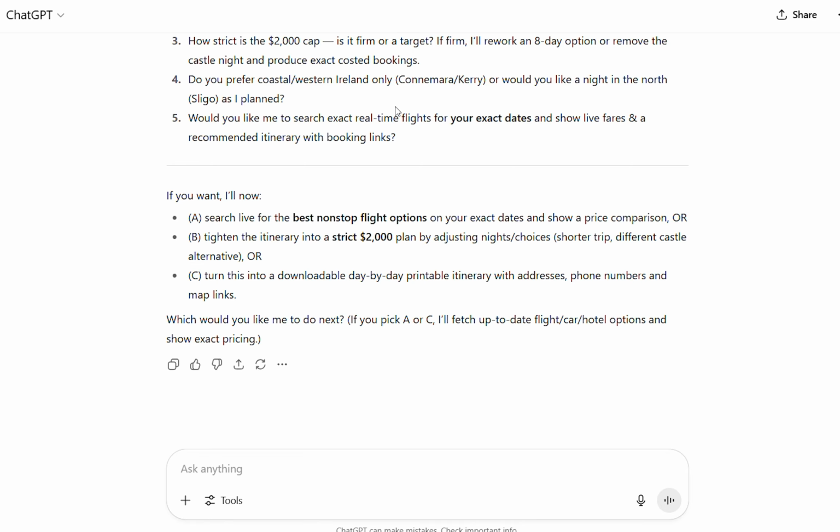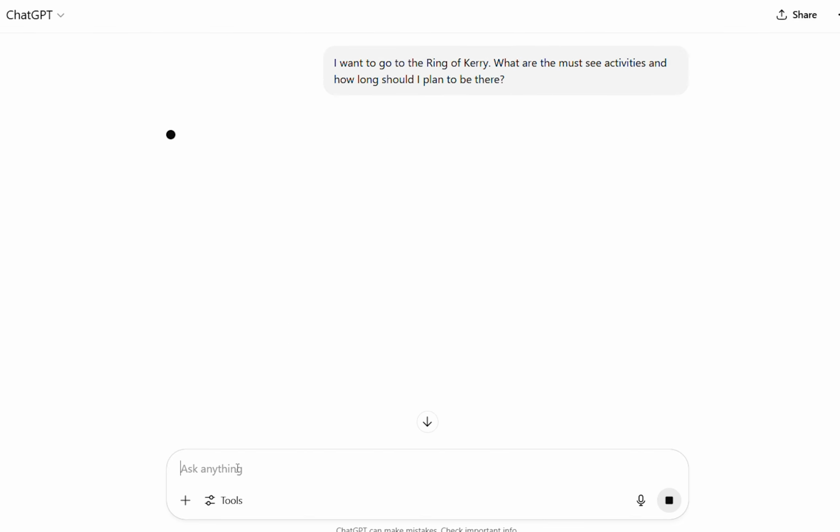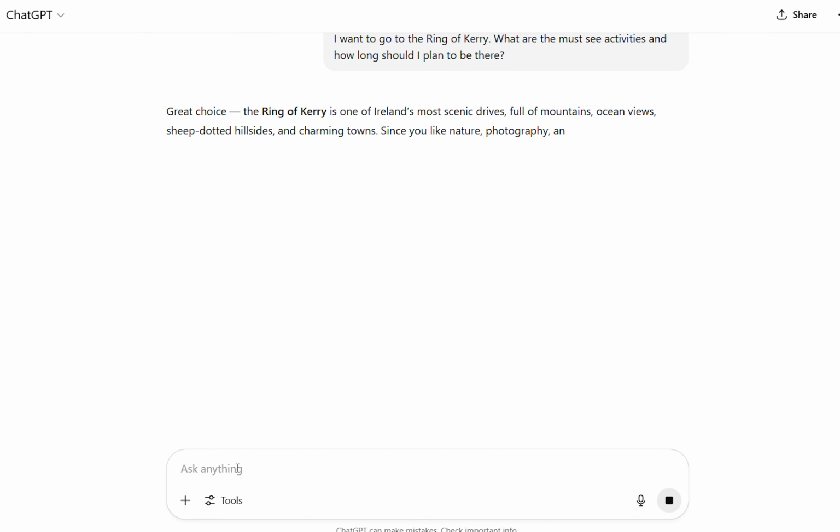Another way to use ChatGPT is if you know where you're going, you can ask it here, say, I want to go to the Ring of Kerry. What are the must-see activities? And how long should I plan to be there? Great choice.